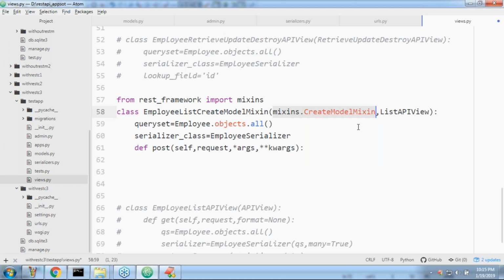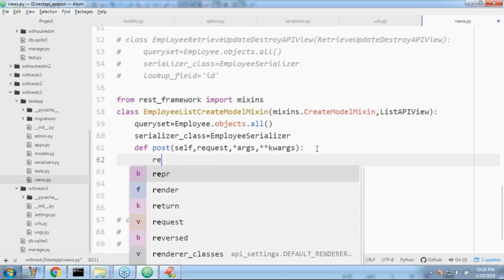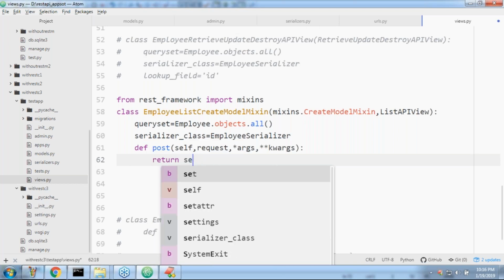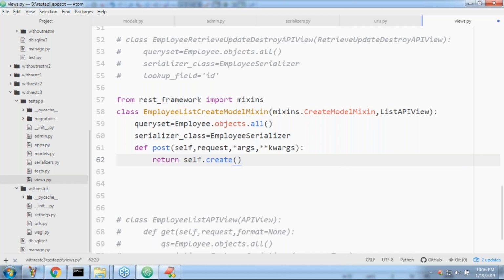There is one method. What is the method? Please confirm. I forgot the name. Create. Now why you require return self dot create. So this create method is coming from where?